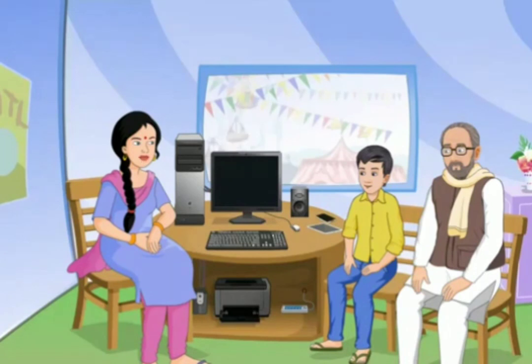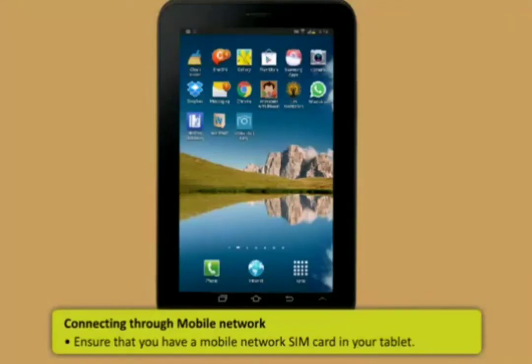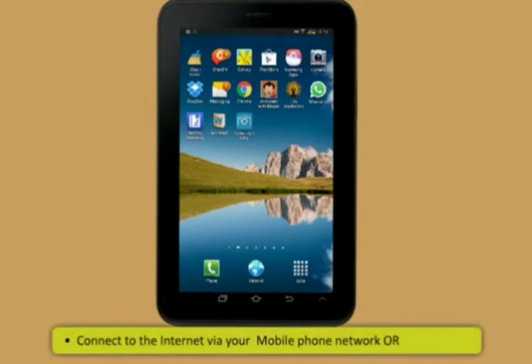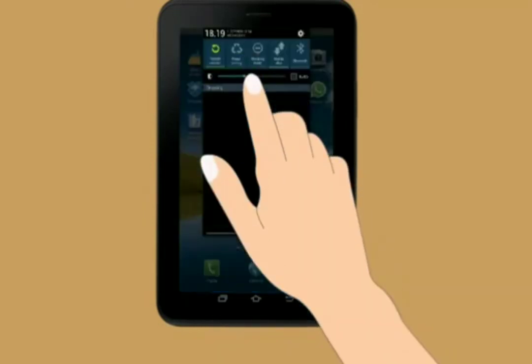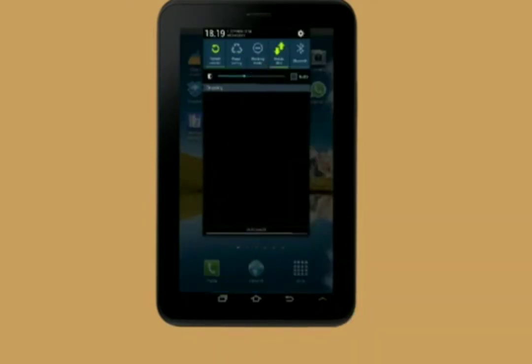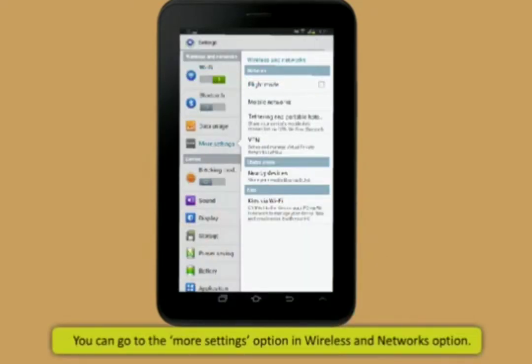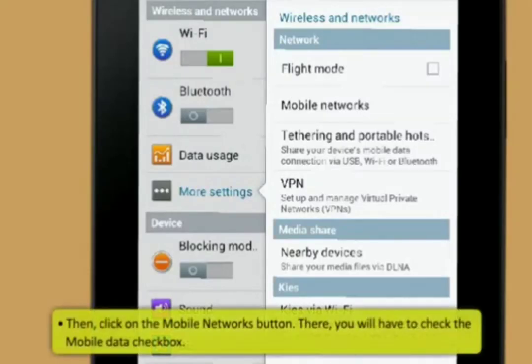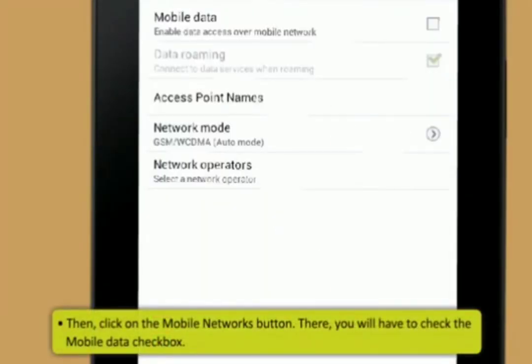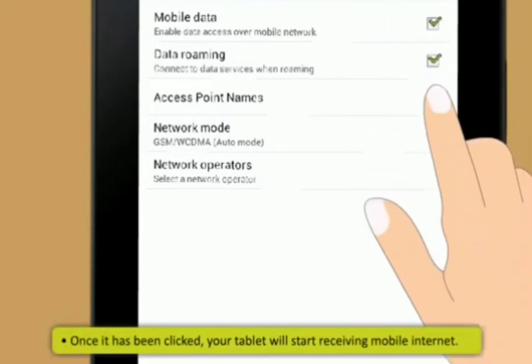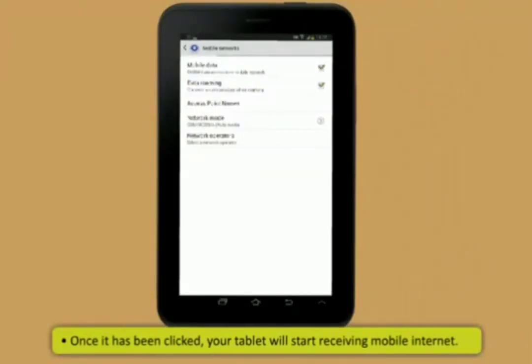You can also connect the tablet through mobile network. This is how you can do it. First, ensure that you have a mobile network SIM card in your tablet. Then, to connect to the internet via your tablet network, you can either pull down the notifications bar and select the mobile data option, or you can go to the More Settings option in Wireless and Networks option. Then, click on the Mobile Networks button. There, you will have to check the Mobile Data checkbox. Once it has been clicked, your tablet will start receiving mobile internet.